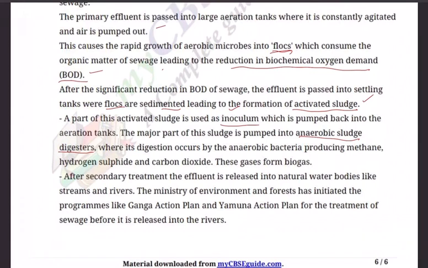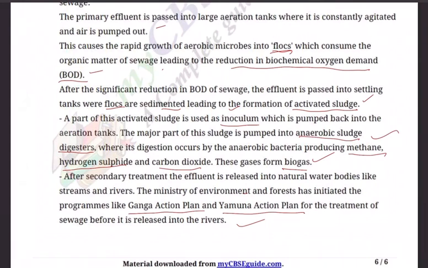wherein its digestion occurs by the anaerobic bacteria producing very important methane gas, hydrogen sulfide and carbon dioxide. And this combination of these three is biogas. After secondary treatment, the effluent is released into natural water bodies like streams and rivers. The Ministry of Environment and Forest has initiated programs like GAP, Ganga Action Plan, and YAP, Yamuna Action Plan, for the treatment of sewage before it is released into the rivers.